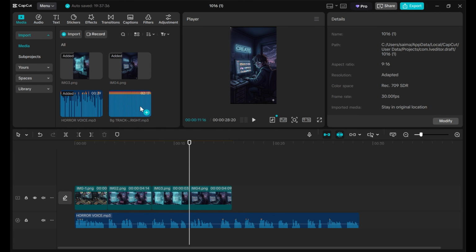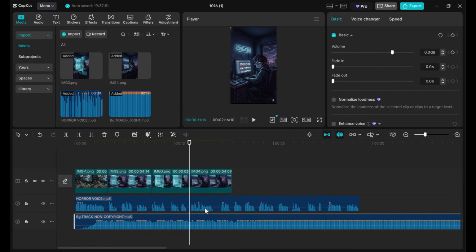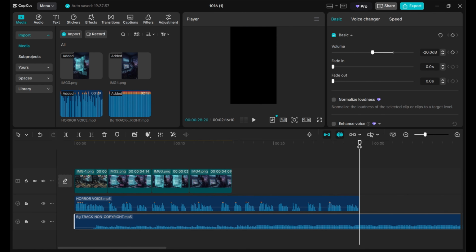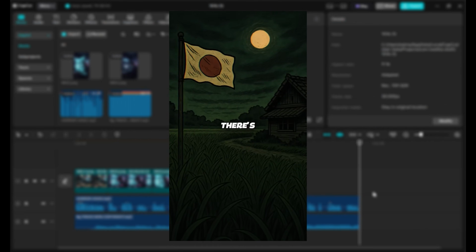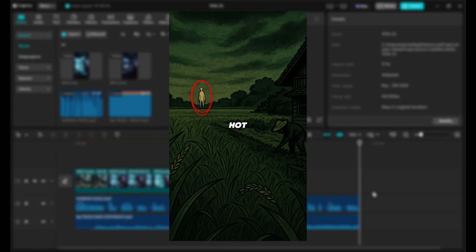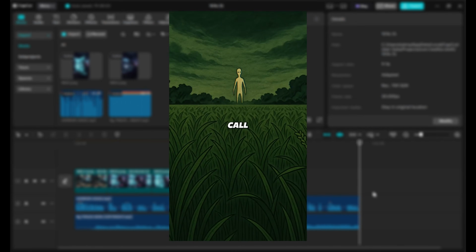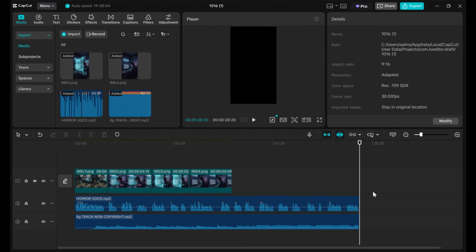Next, add your background music. Choose something soft, a light instrumental track with the volume lowered to around -20 decibels, so it supports the narration without overpowering it. Finally, for an extra professional touch, you can use captions. Captions not only improve understanding, but also boost viewer engagement and retention. And there you go. Your visuals, audio, and effects now blend perfectly, creating a smooth, cinematic flow.